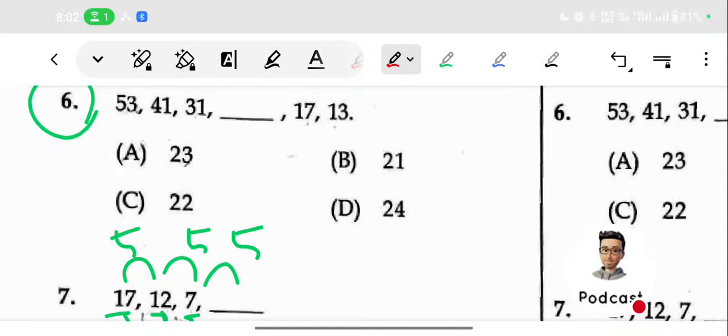Today we discussed the math portion of the NMS, and we are concluding. We will continue in the next class. Just comment whether we need to continue or not. If you are understanding, we will continue.